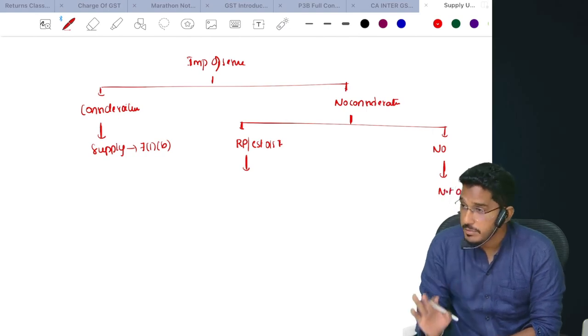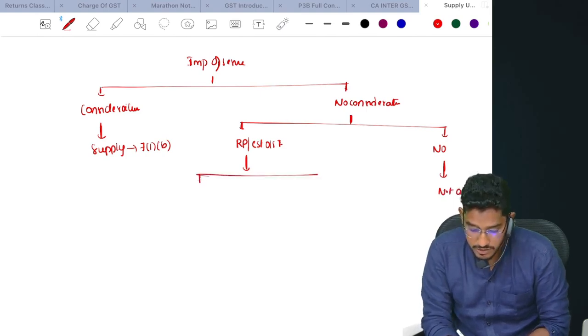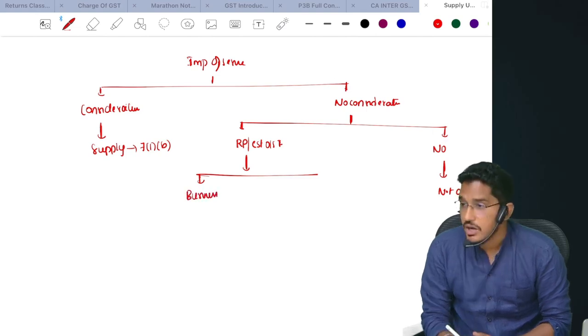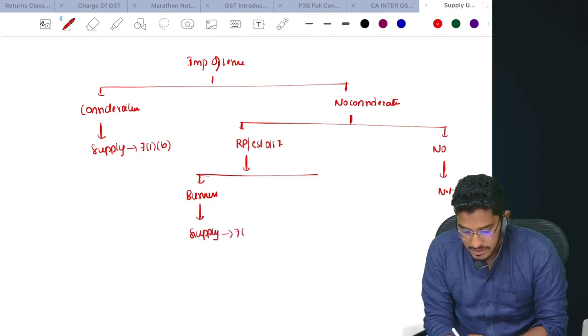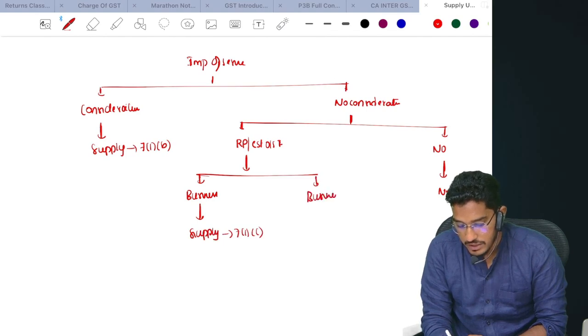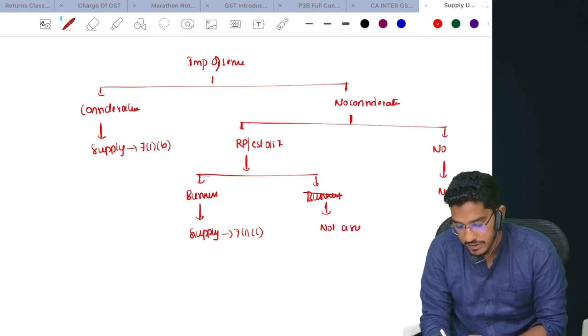However, if it is from a related person or establishment outside India, then we need to check one more thing. What do we need to check? Is it in the course or furtherance of the business or not in the course or furtherance of the business? If it is in the course or furtherance of the business, then it will qualify as supply, that too under section 7 subsection 1 clause C. If it is not in the course or furtherance of the business, then also it will not be qualified as a supply.